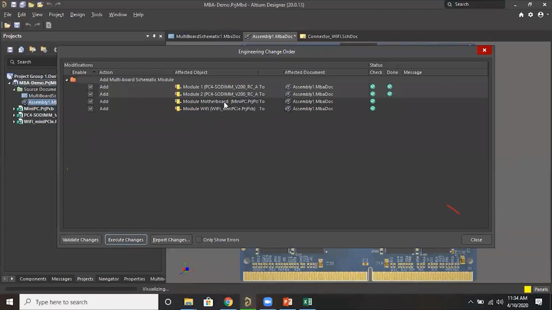Here you can see we are inputting motherboard, PCB, mini PC, motherboard, Wi-Fi, and 2 SODIMM, because we have copied one SODIMM project the second time, right?